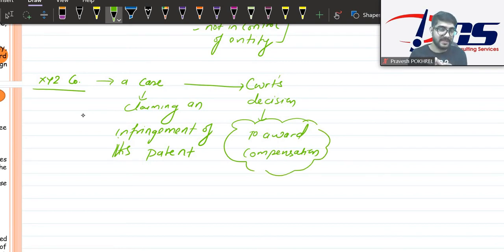Yes. Is it certain or not? It is not certain, because the court may or may not award the compensation.